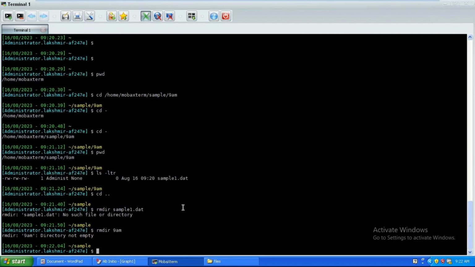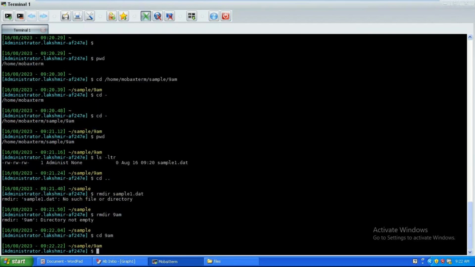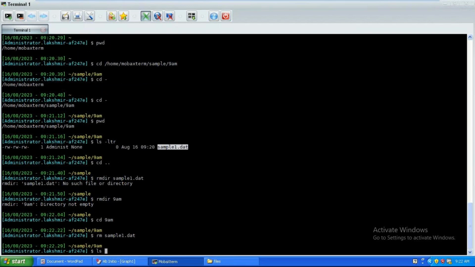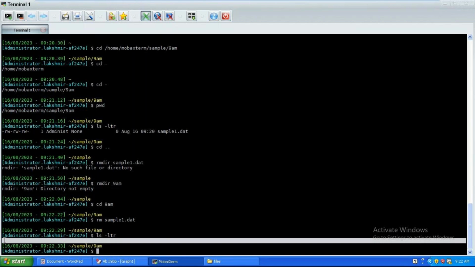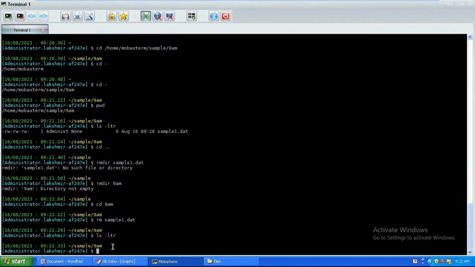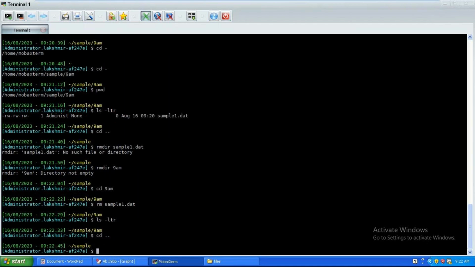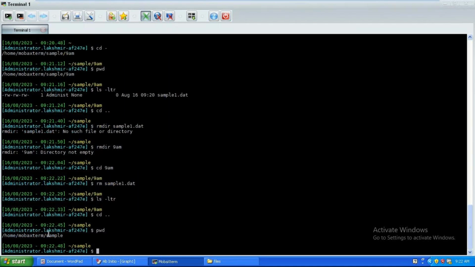So let me go to the 9am path, 9am, right? rm my file, right? So now put ls -f and here you can see nothing. Usually you can see total 0. Okay, the output will usually be total 0. So now go one step back, cd space dot dot, one step back. pwd. You can see now sample, one step back. Now you can remove that 9am, and it was removed.